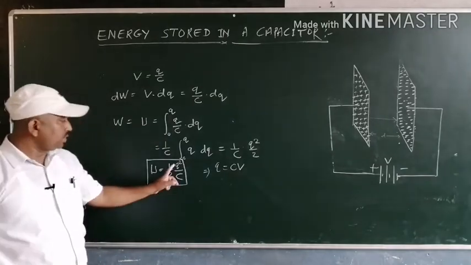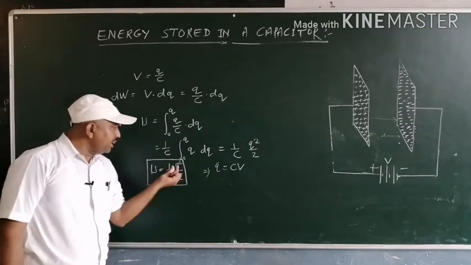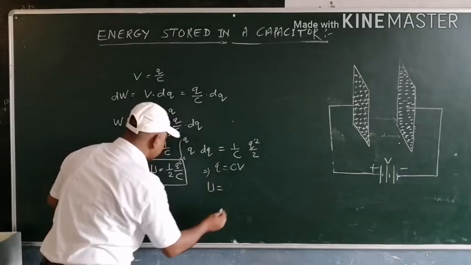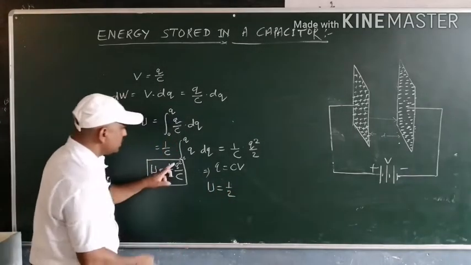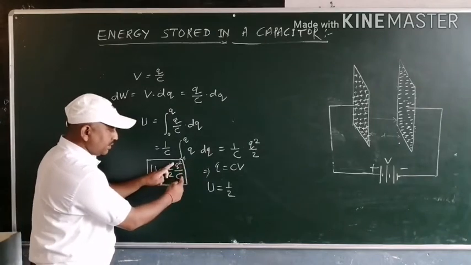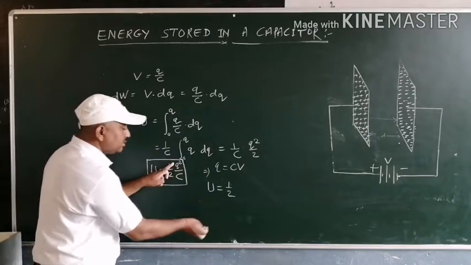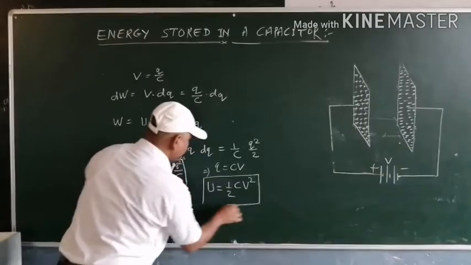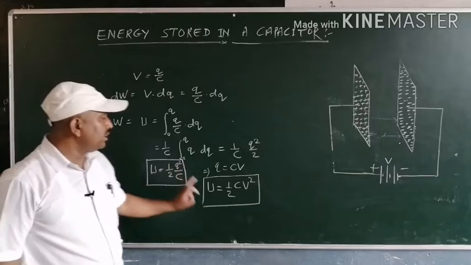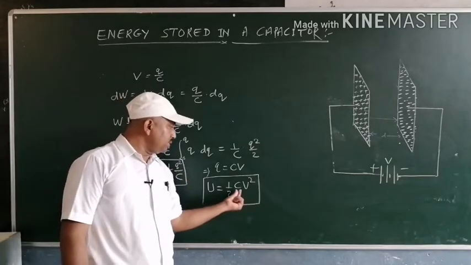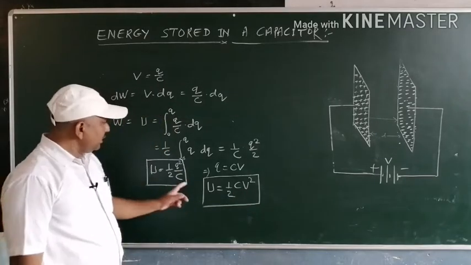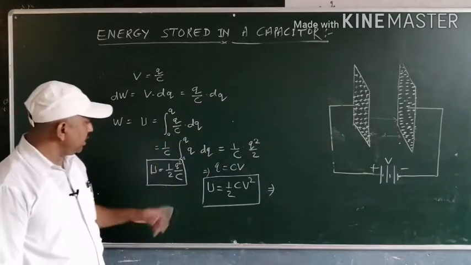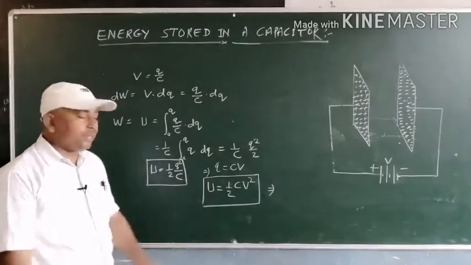So if we put CV in the place of Q, so U becomes 1 by 2 CV, one C can be cancelled out by this. So 1 by 2 CV square. This is the next formula for the energy stored in a capacitor, that is in the form of C and V. And we can also write this formula in the form of Q and V.